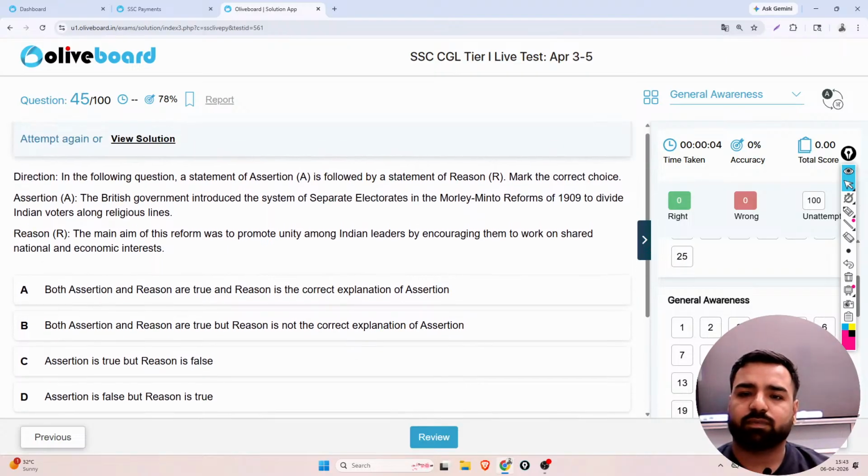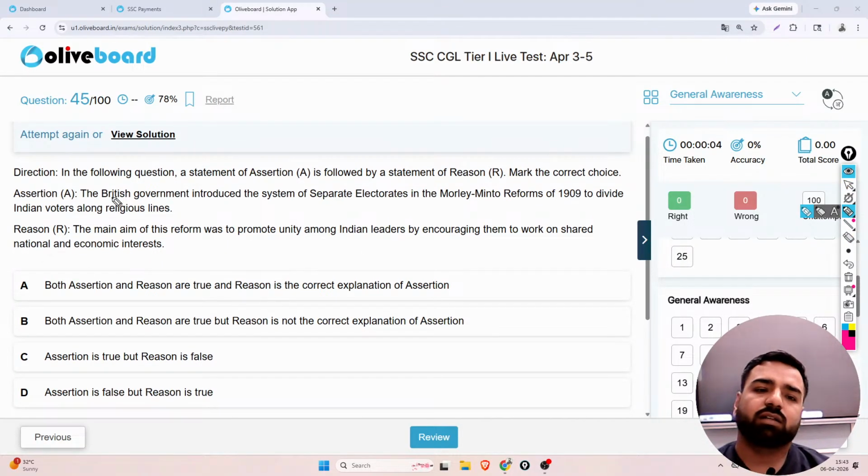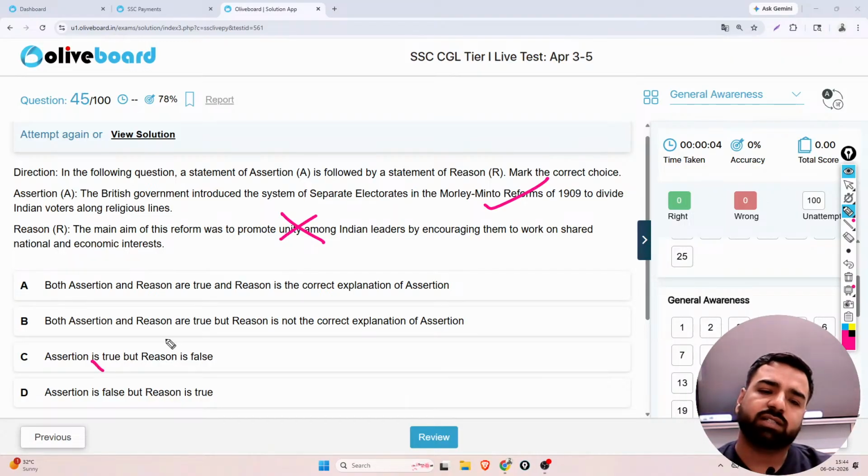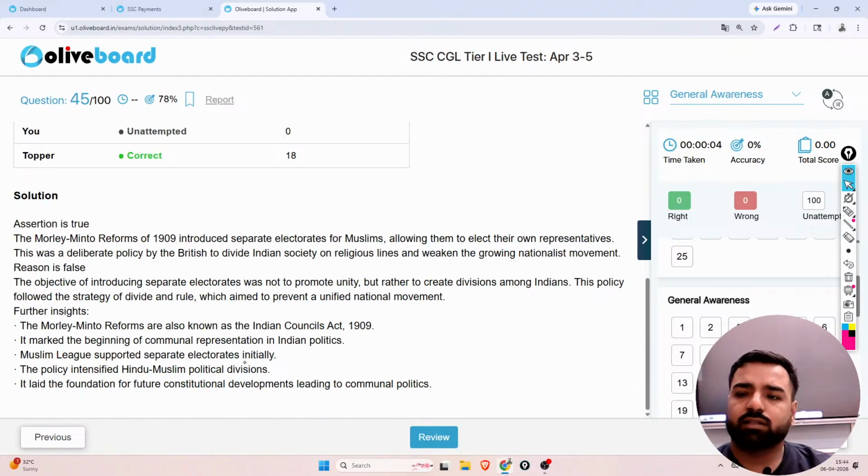Next. There are two statements given here. Let's see which is correct. The British government introduced the system of separate electorates in the Morley-Minto reforms of 1909 to divide Indian voters along religious lines. That's correct. The aim of this reform was to promote unity. No, that's wrong. It's not to promote unity. So here the correct answer will be: assertion is true but reason is false. C is the correct answer.